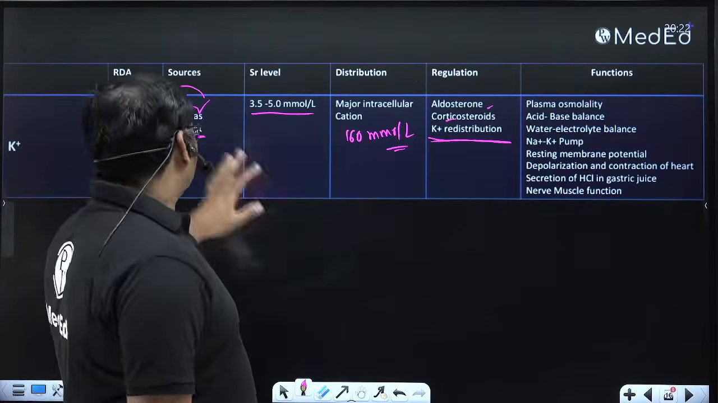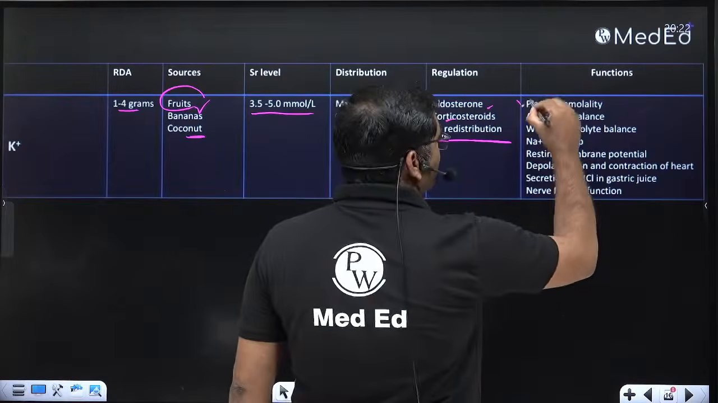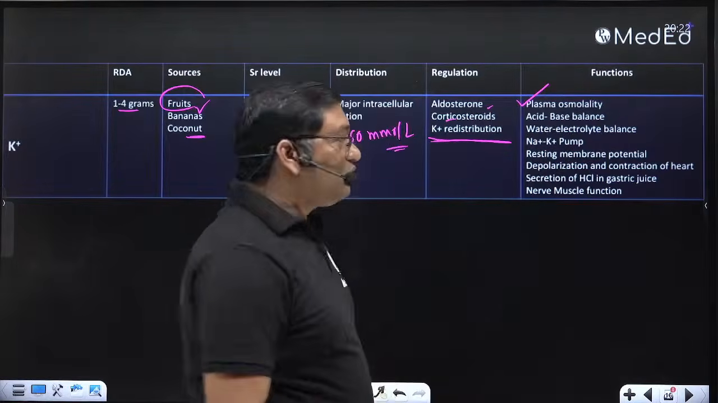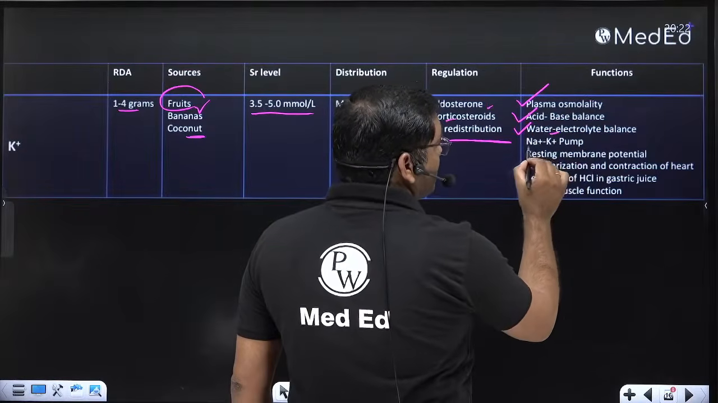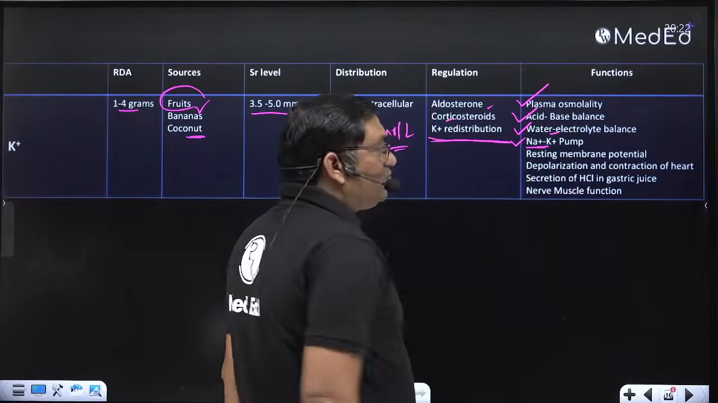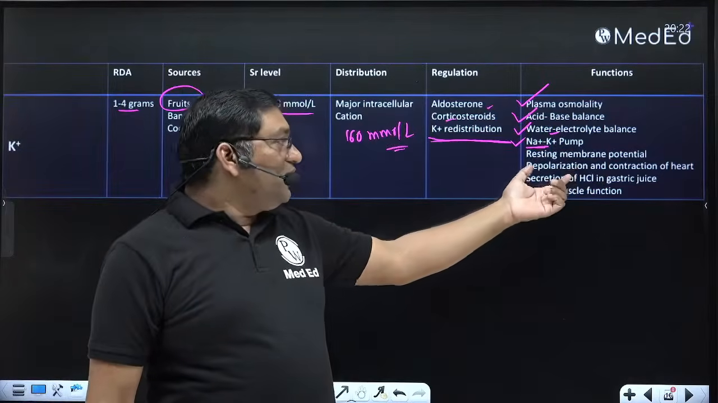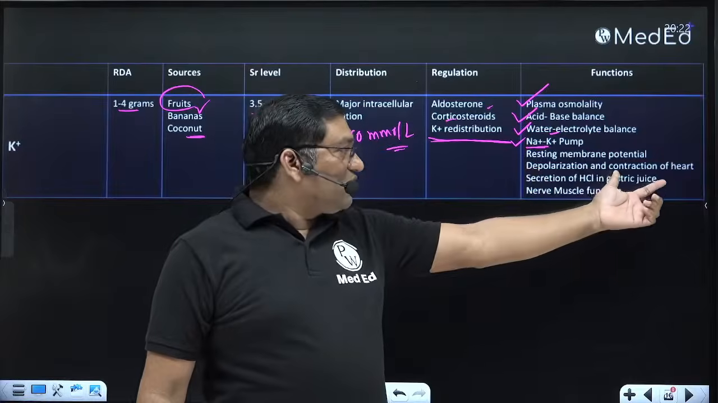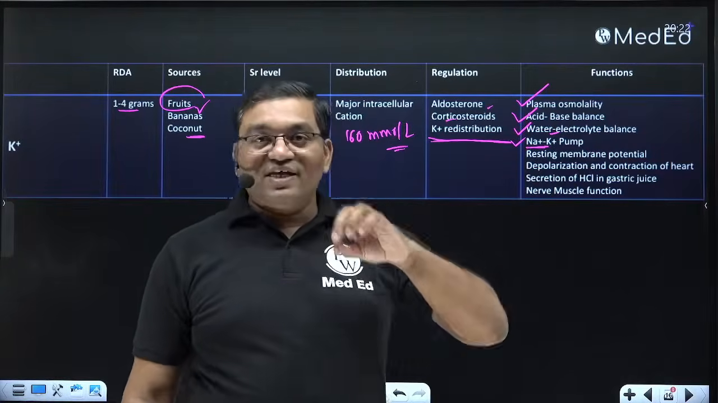So what are the functions of potassium? The first three functions we have already discussed. It maintains the plasma osmolality. It is important for the acid base balance. It is important for the water and electrolyte balance. It is important for the sodium potassium pump, the resting membrane potential, RMP, the depolarization and contraction of the heart, and the secretion of HCl by the gastric juice.